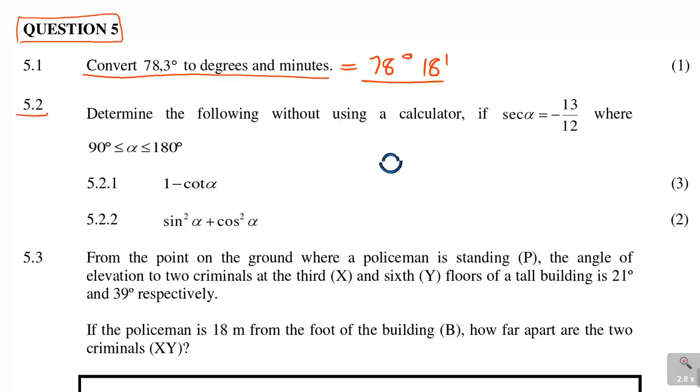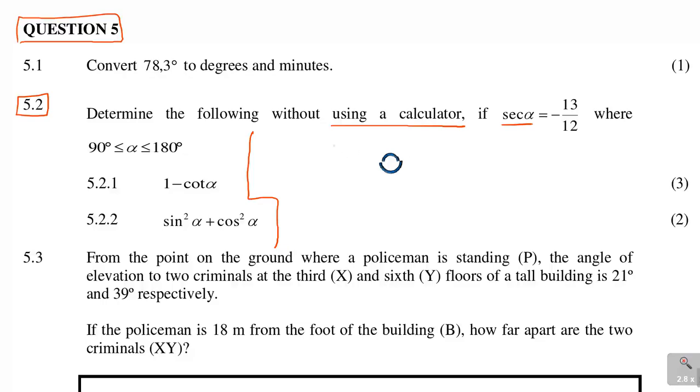Now 5.2, that's why it was 1 mark. 5.2 there says determine the following without using a calculator. Then say if sec alpha is minus 13 over 12, where 90 degrees is less than or equal to alpha is less than or equal to 180. Now before we answer this, understand what sec is.